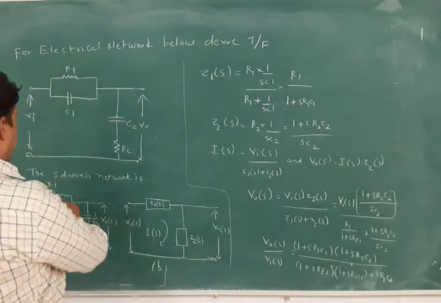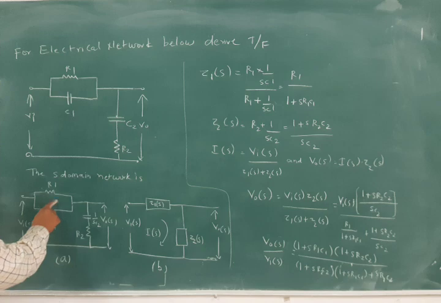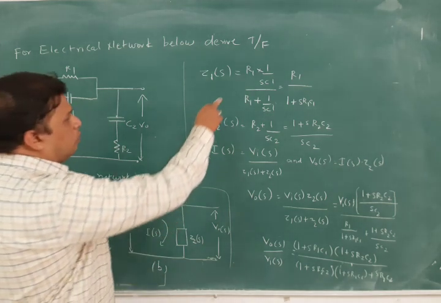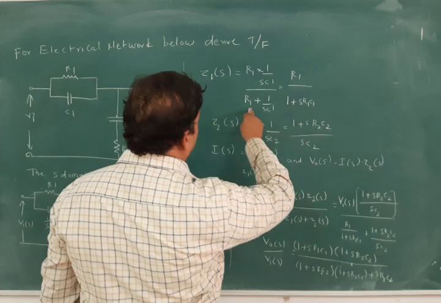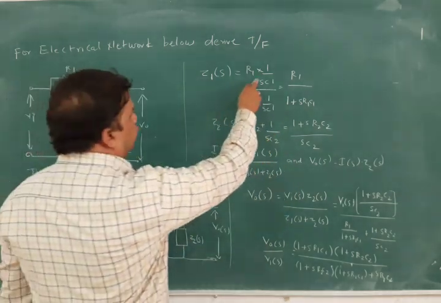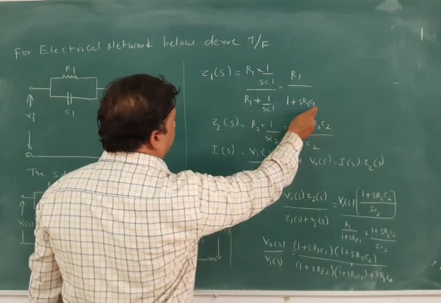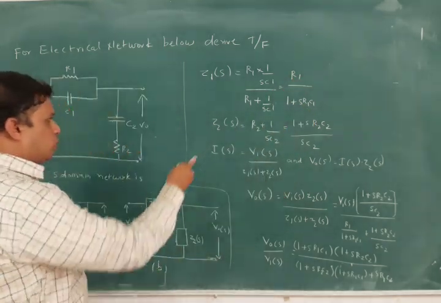Z1 of S is nothing but a parallel combination. In parallel, we treat the resistances only, so R1 into R2 by R1 plus R2, we treat it as a resistance here. R1 R2 by R1 plus R2 is equal to R1 by 1 plus S R1 C1. Okay, next Z2 of S is there.